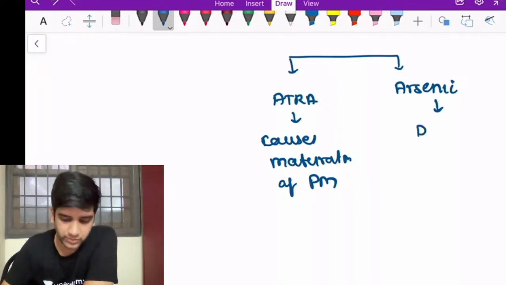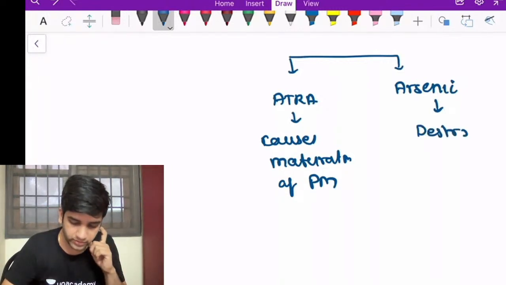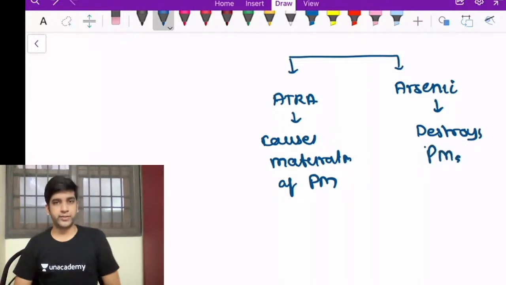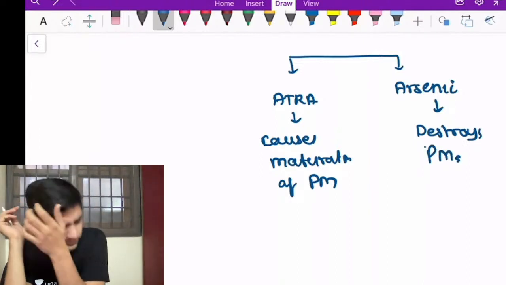Here, arsenic is a heavy metal. They act like a chemotherapy agent. They destroy the promyelocytes. That's what they do. Fine. I need both. I'll tell why I need both.